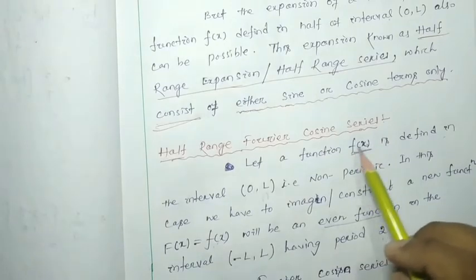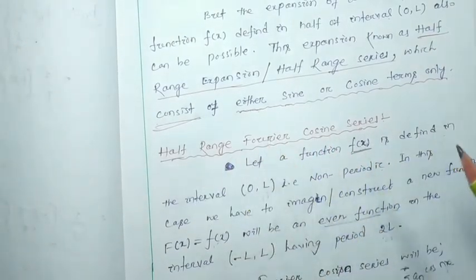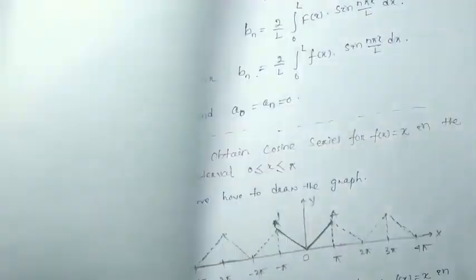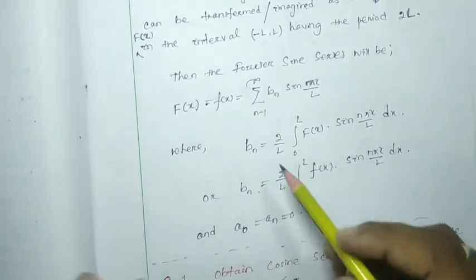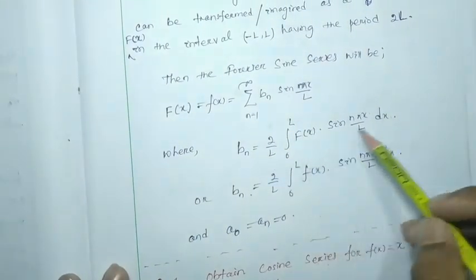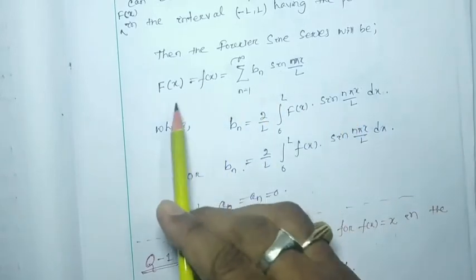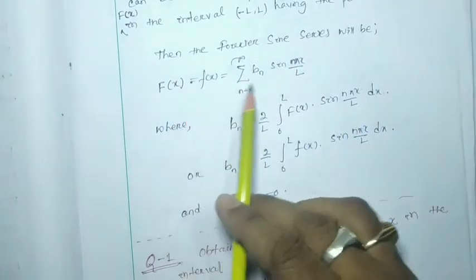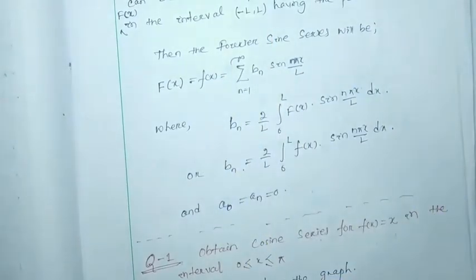Likewise, if the function is not periodic and we want to find its half range Fourier sine series, then a0 and an will be 0 and bn will be 2 by L integral 0 to L of the small f(x) sin(n pi x by L) dx, and the Fourier sine series will be summation over 1 to infinity of bn sin(n pi x by L).